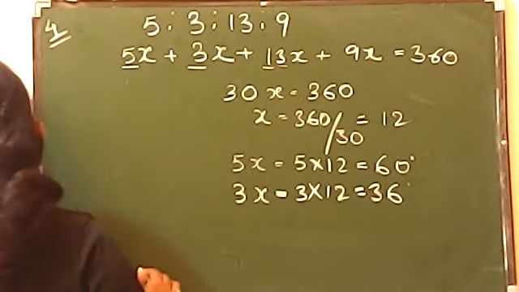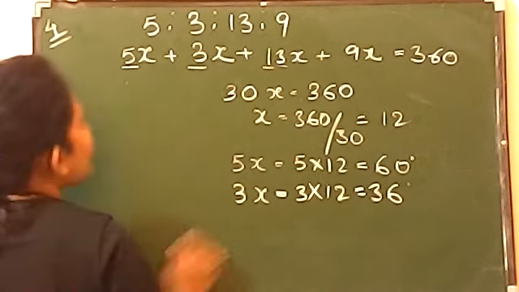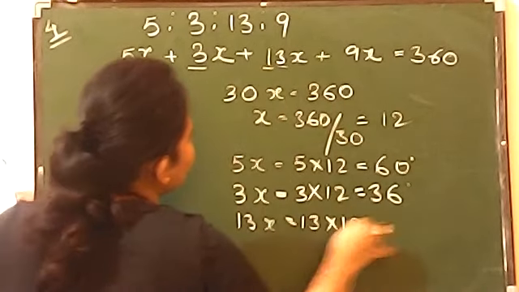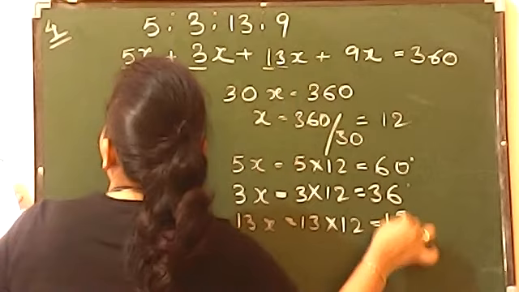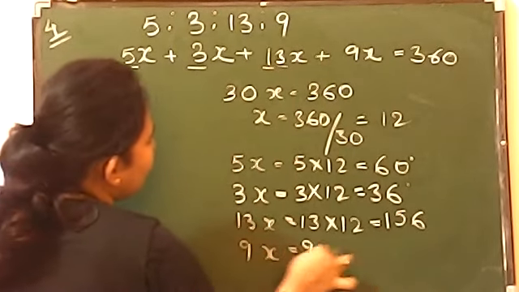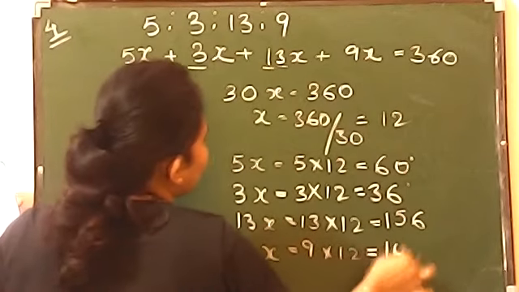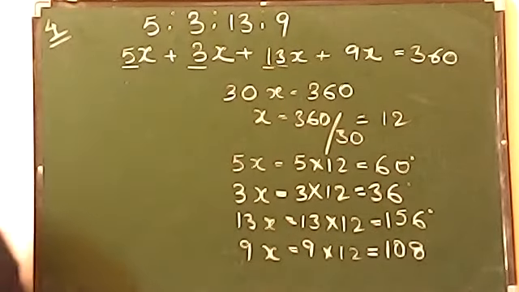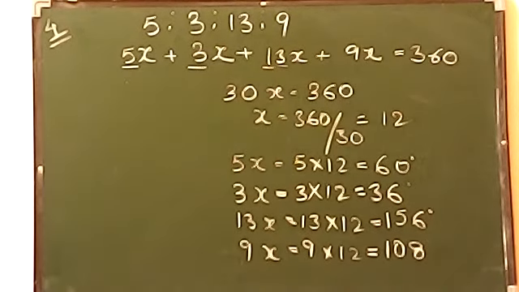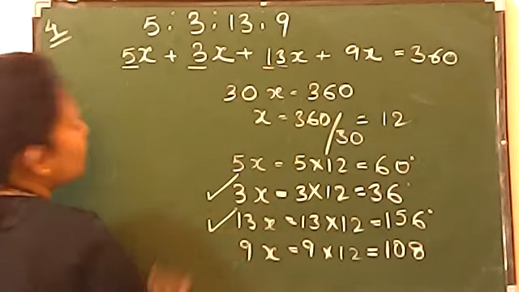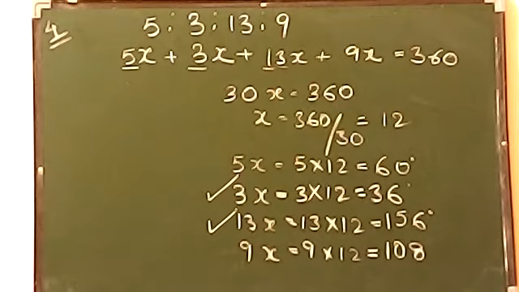Then the next will be 13x. 13x means 13 into 12, which will give you 156. And the last one, that is 9x, is 9 into 12, which will give you 108. Now it is asking you to find out the largest and the smallest angle. So the smallest angle is this and the largest angle is this. You have to write down the value of only the largest angle and the smallest angle.